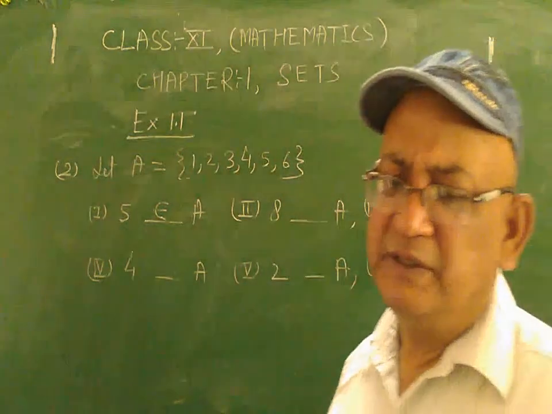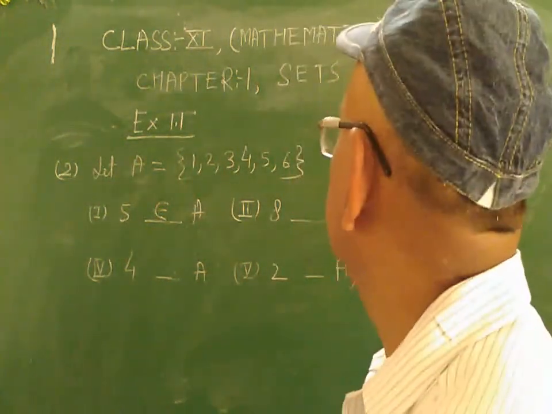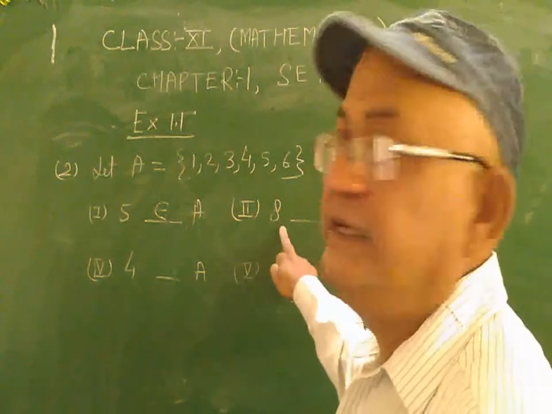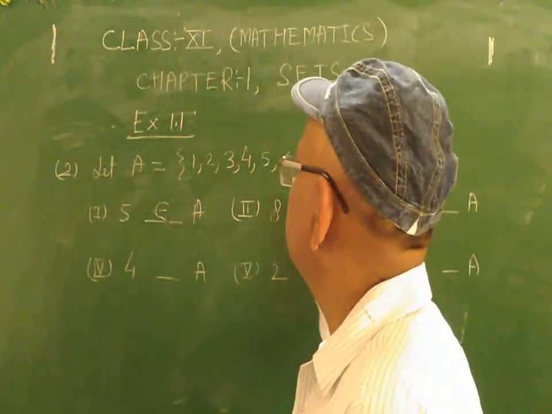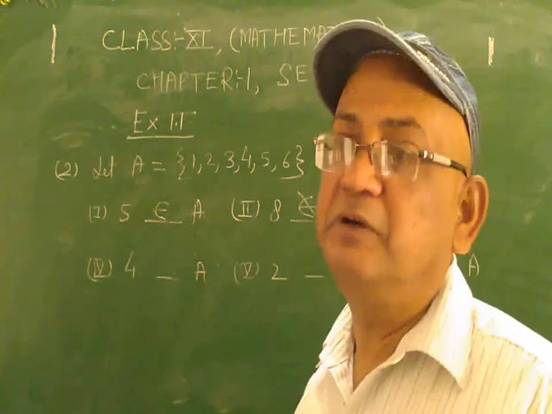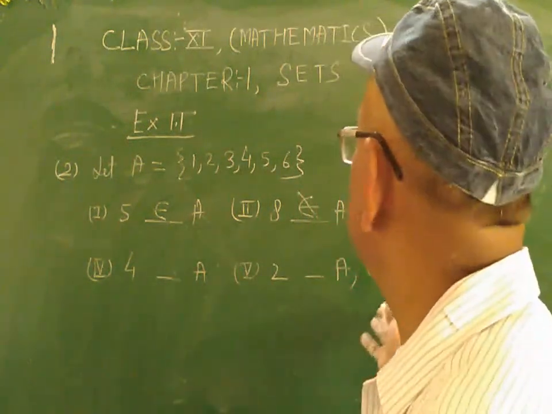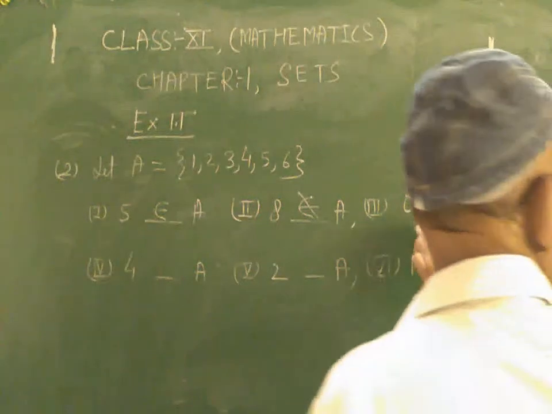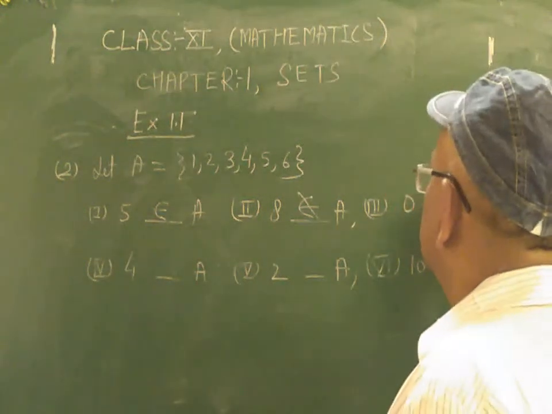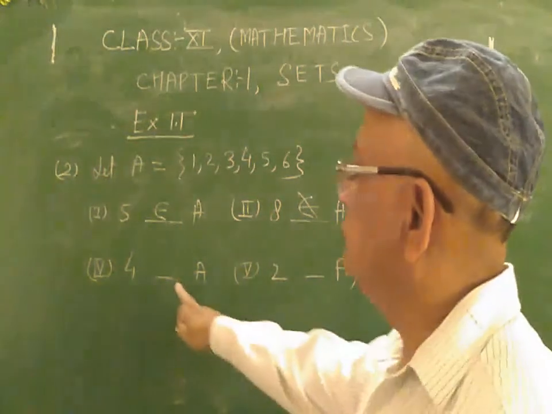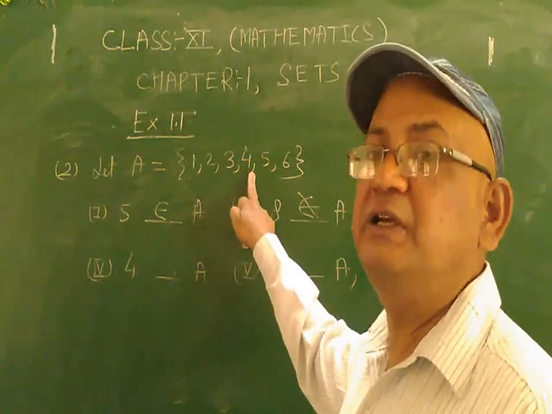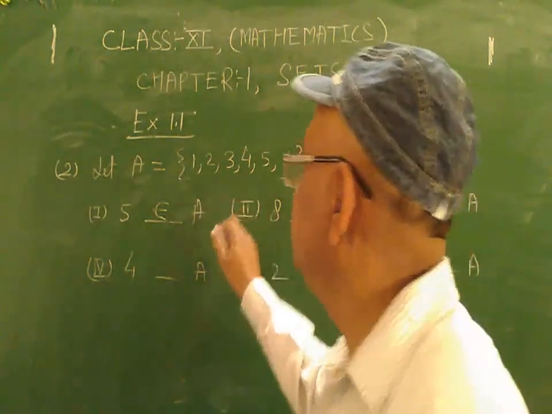Okay students, now the second part, that is 8. 8 does not belong to set A. In this way you will put the belongs to sign and cut it. 8 does not belong to set A. So it is very simple. Similarly 0, 0 does not belong to set A. 4 belongs to set A. 4 exists here, it is an element of set A. So you will write in this way.